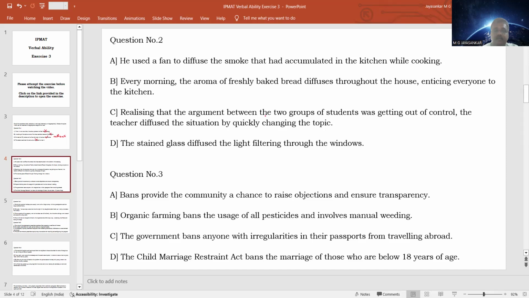Option C, realizing that the argument between the two groups of students was getting out of control, the teacher diffused the situation. So can the word diffused be properly used here? Diffused is spreading, or it is being spread in that particular area. So how can a teacher diffuse the situation by quickly changing the topic? So the word is not proper here. What should be the correct word here? It is defuse, D-E-F-U-S-E. Defuse means to reduce the gravity of a situation.